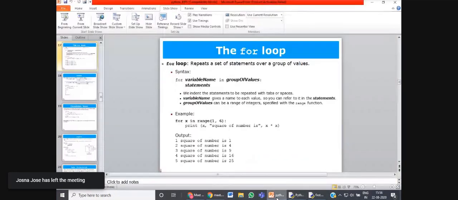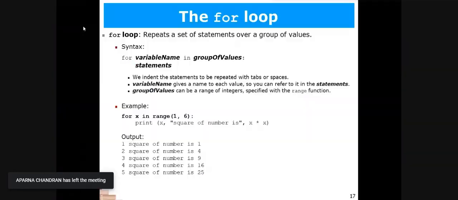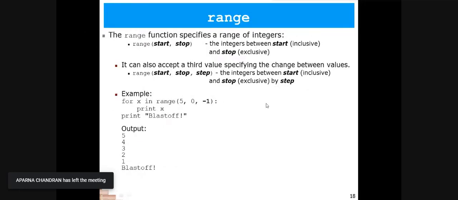Let's know something more about the range function. The range function that I have used here works in 3 different manners. You can give only one value in the range function, or you can give 2 values, as we have given in this program, 1 and 6. These 2 values denote the start value and the stop value. And you can give 3 values also. The third value is the step value, and it gives us the increment or decrement value, right?